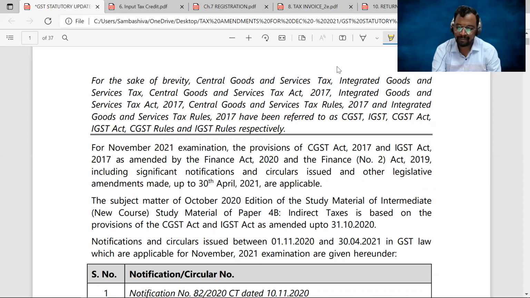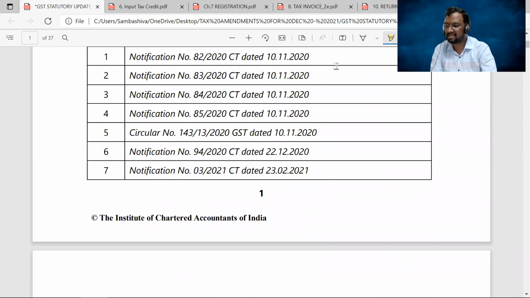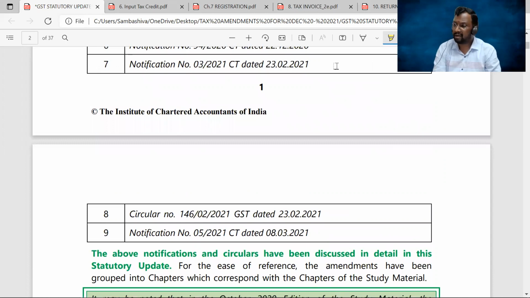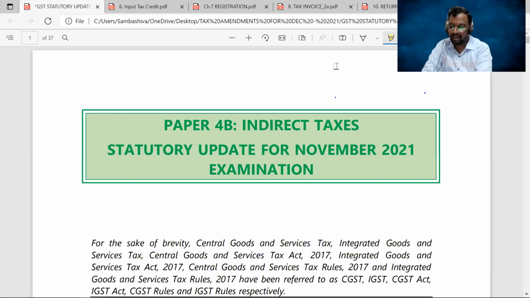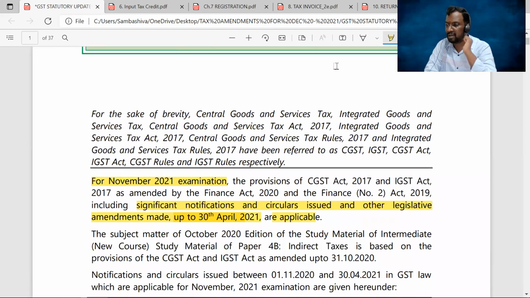So you can see here, for November 2021 examinations, all the significant notifications and circulars issued up to 30th April 2021 are applicable. What those notifications and circulars are has already been given by the ICAI in the form of a material with the heading Statutory Updates for November 2021 Exams, which we are going to discuss now.